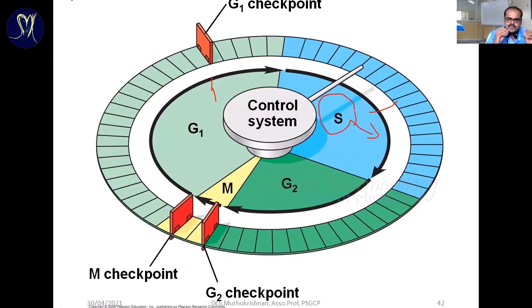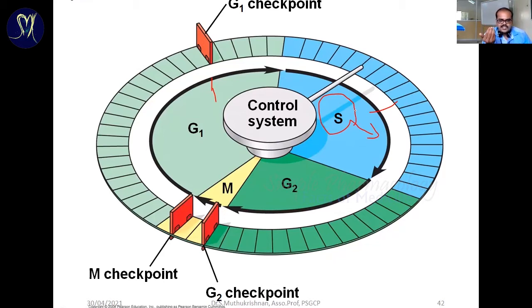For the synthetic process, what substances are needed, maybe enzymes, otherwise the basic substances, the basic materials needed for cell replication? All those things are pre-checked, otherwise it is a pre-preparative phase, that is called the G1 phase. So it is called the pre-synthetic phase.